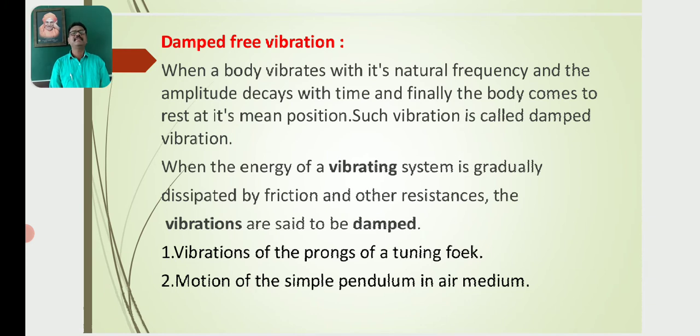What we are saying is that for an oscillating simple pendulum or maybe a complex pendulum, its amplitude goes on decreasing, as the energy of the system is gradually dissipated due to friction, due to the presence of the air medium, and due to the gravitational pull of the earth. This is an example of damped free vibration.